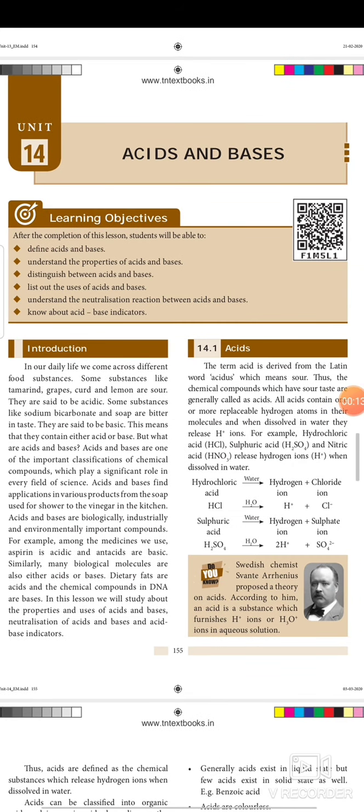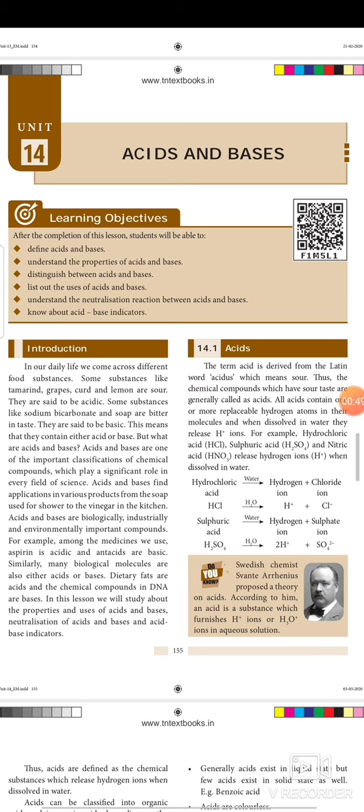Amen. Dear children, today we are going to see acids and bases, 14th lesson. In our daily life, we come across different food substances. Some substances like tamarind, grapes, curd, and lemon are sour. They are said to be acidic. Some substances like sodium bicarbonate and soap are bitter in taste. Even if we do not taste it regularly, if you taste it, it is a little bitter. They are said to be base. This means that they contain either acid or base. But what are acids and bases?